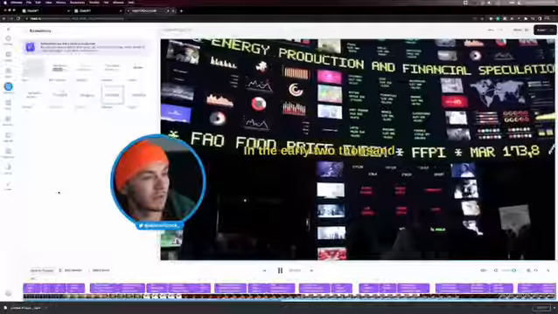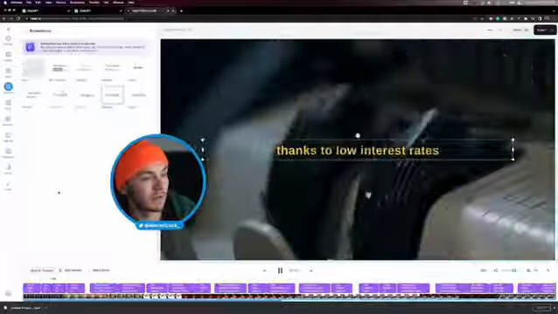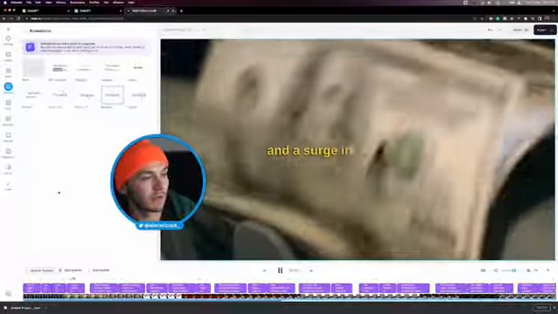In the early 2000s, the global economy was booming, thanks to low interest rates and a surge in housing prices.